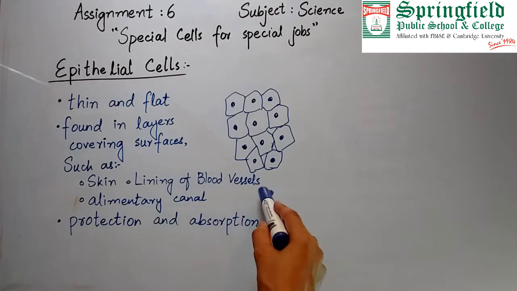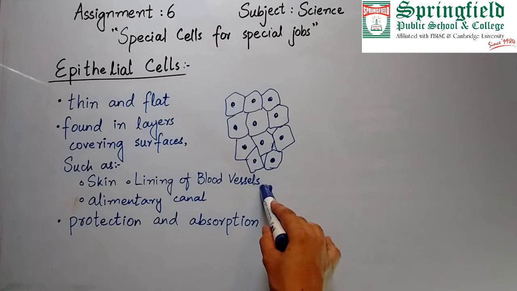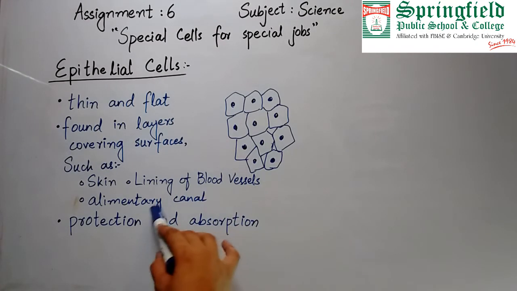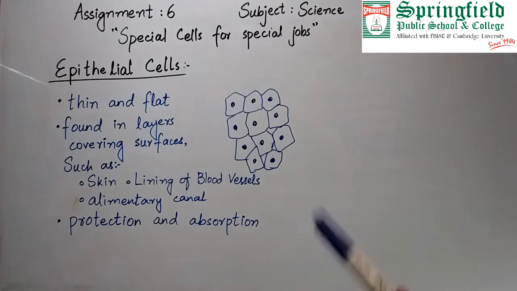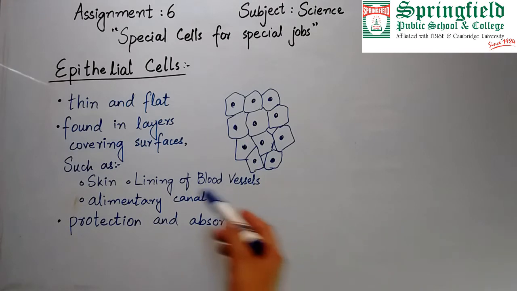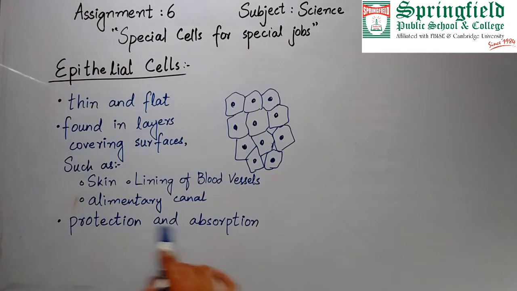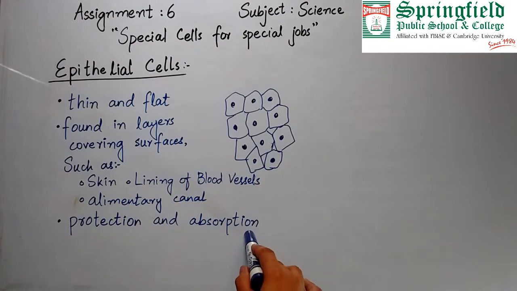Also the lining of your blood vessels, internal and external, and the lining of the alimentary canal. Alimentary canal is the digestive tract, so it is also a pipe-like structure which is covered with epithelial cells. The function of epithelial cells is that they provide protection and also help the cells in absorption.